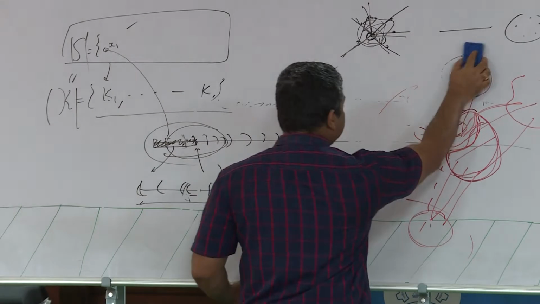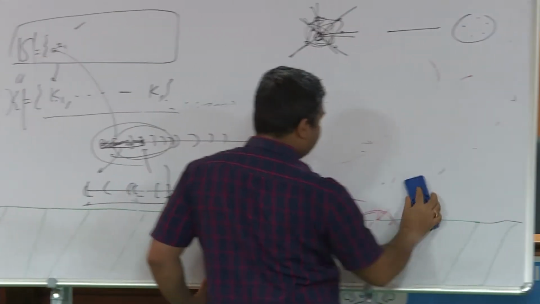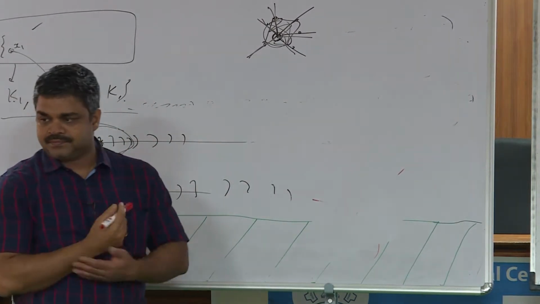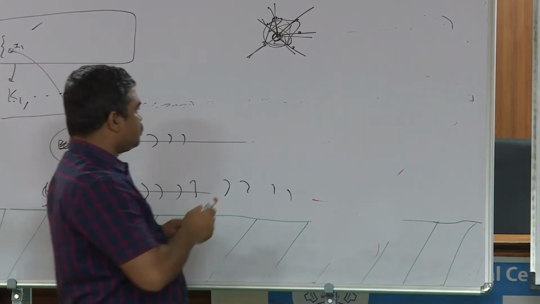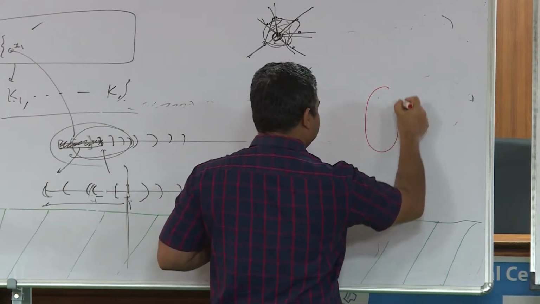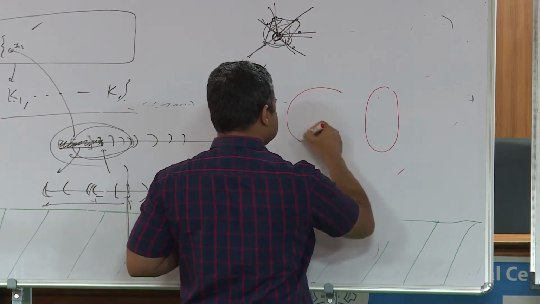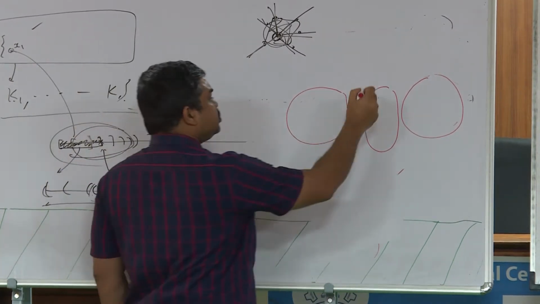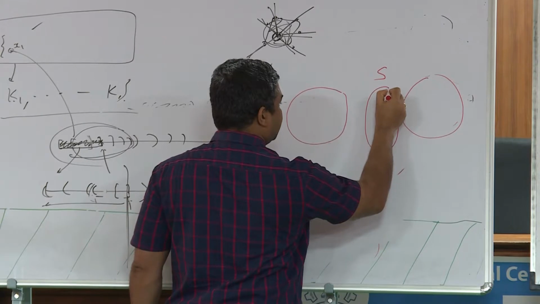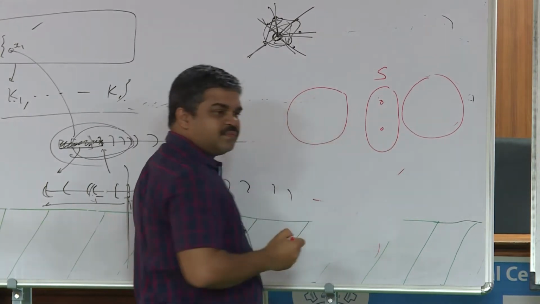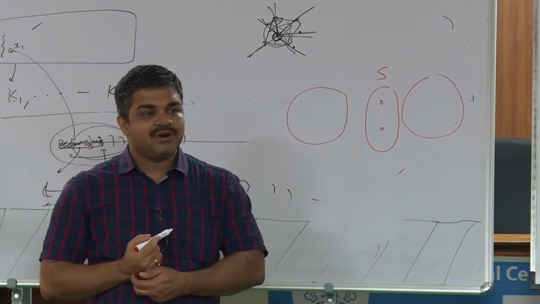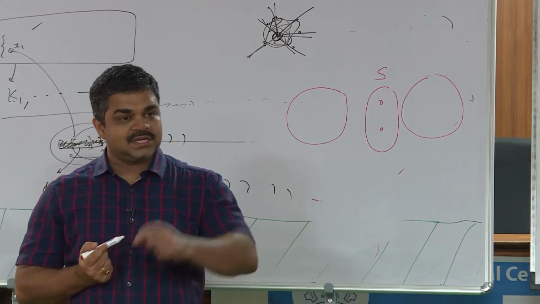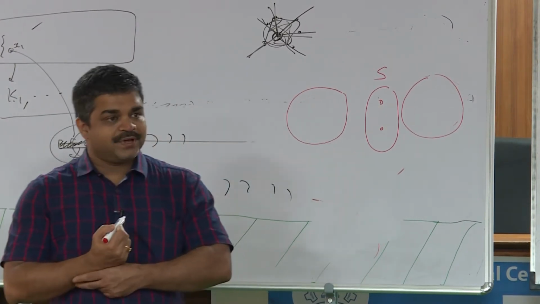Now this will be used to show that any minimal separator of a chordal graph should induce a clique. Suppose this is a minimal separator. I just draw two components. Now suppose this S, the minimal separator, is not a clique. That means there should be some two vertices here which are not adjacent. If there is only one vertex in the minimal separator, then it's by definition a clique, right? If there are two vertices, then that should be an edge. If there are more vertices, all pairs should be connected.